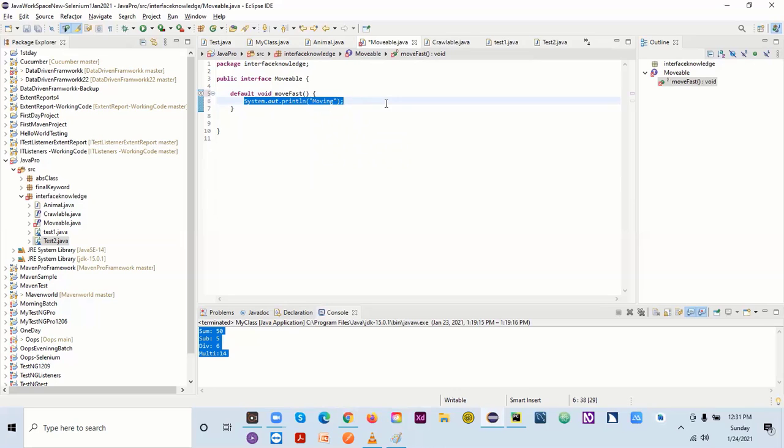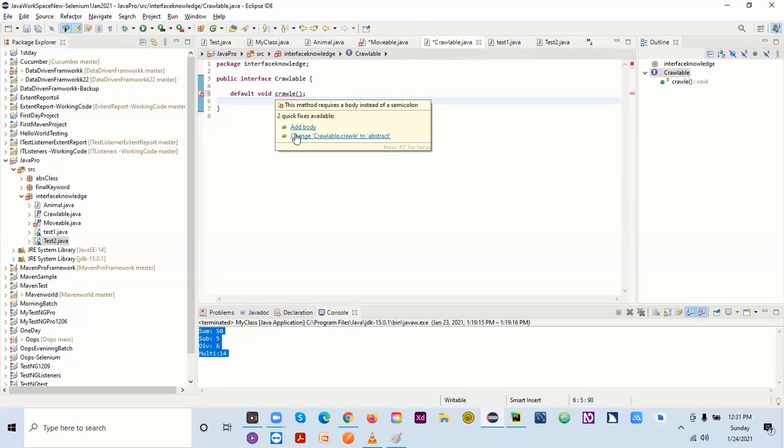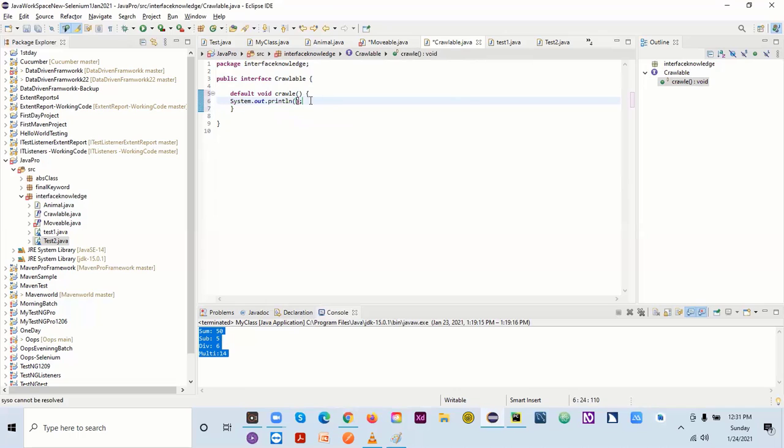Okay, so let's say I'm having default here. If I come here, I can say default and let's see what it is now. We can add the body here. So this is what I'm writing here.